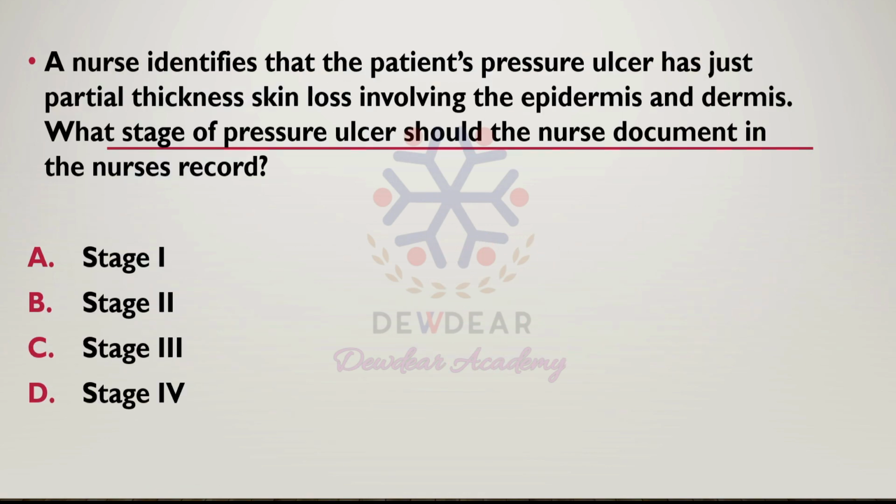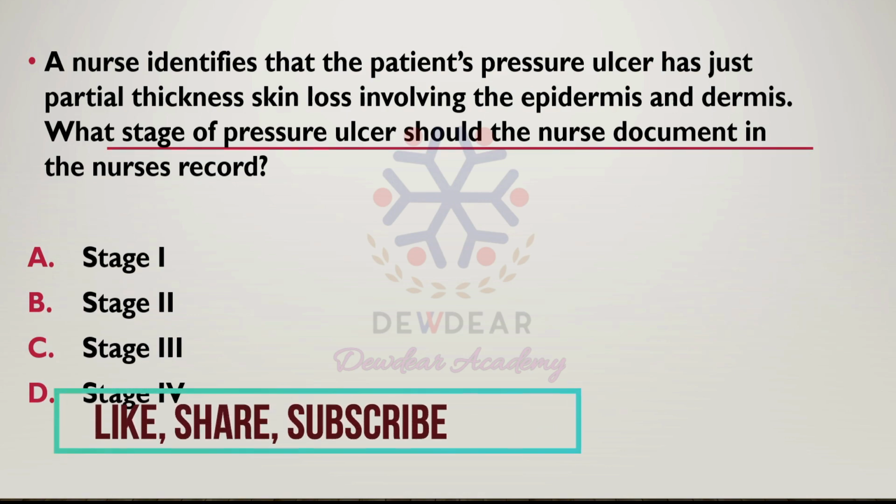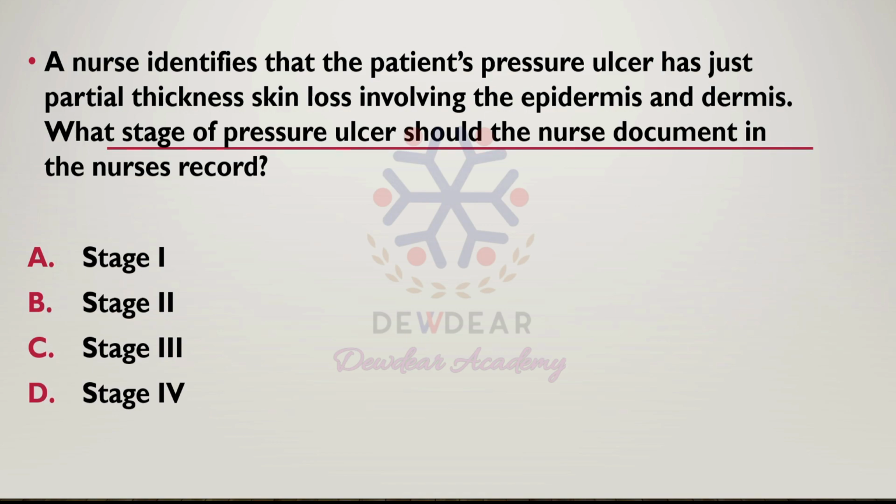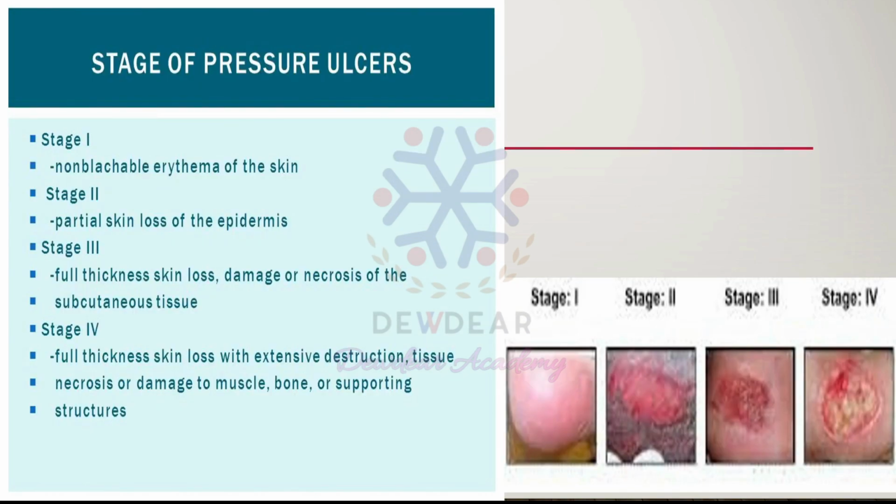Then the next question: a nurse identifies that the patient's pressure ulcer has just partial thickness skin loss involving the epidermis and dermis. What stage of pressure ulcer should the nurse document in the nurse's record? Options: stage 1, stage 2, stage 3 and stage 4. So here you should know the stages of pressure ulcer. There are mainly 4 stages.